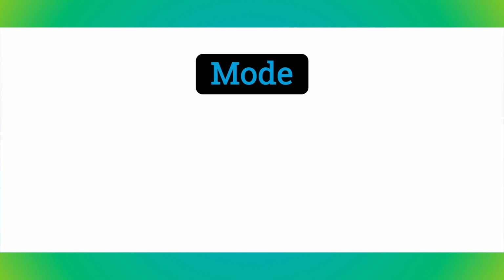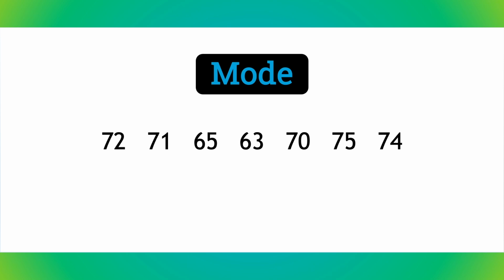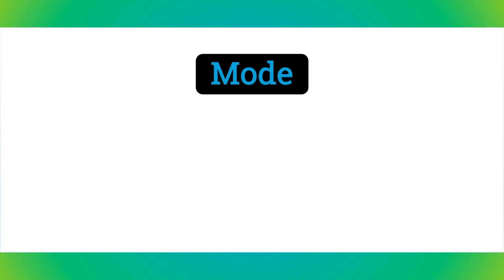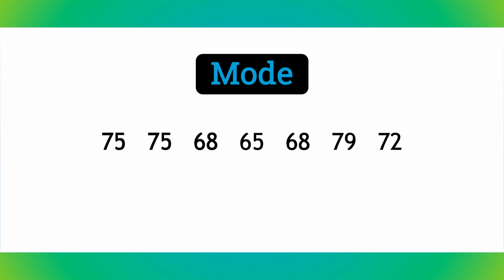But wait a minute. What if all of the numbers are only listed 1 time each, like with this set of temperatures? Well, that means there is no mode, because none of the numbers appears the most. On the other hand, sometimes you might run into a dataset that has more than one mode. This dataset has 2 modes, 75 and 68, because they both appear in the list twice, while the other numbers only appear once.